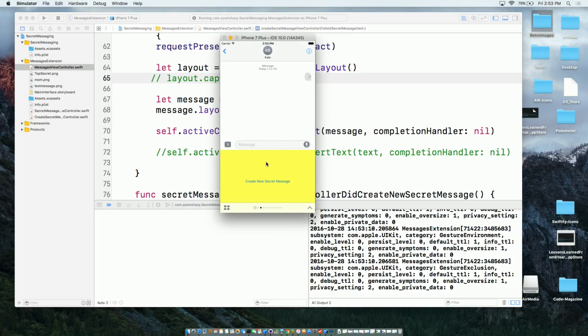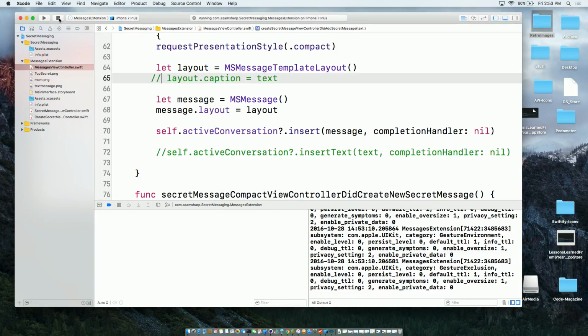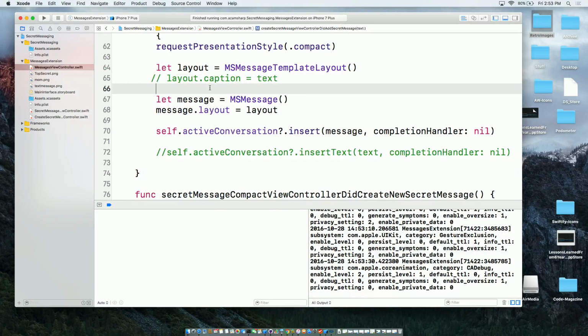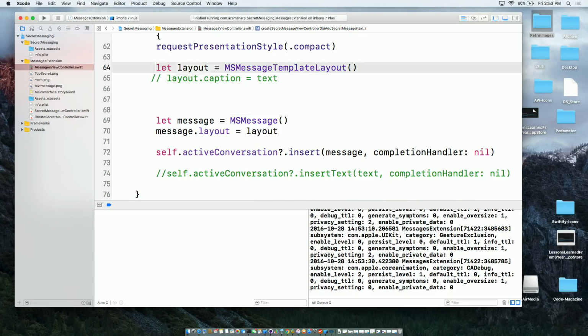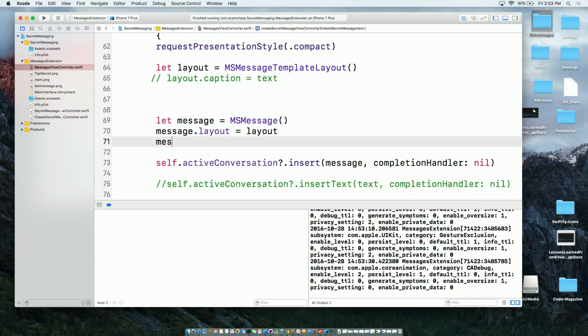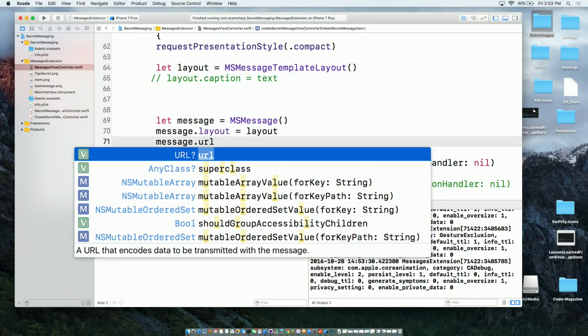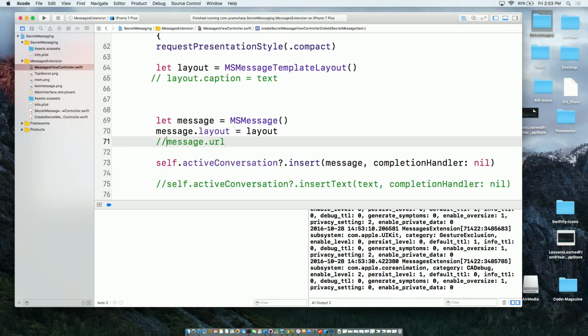Okay, so now it goes into a weird bubble, small bubble, but now I'm kind of lost because how is my friend going to know what is the message? Because since there is no message, it's completely empty bubble. So I need to think of something different. And this is where the URL comes into place. So if you see the message, it has a URL property. And you can send in stuff secretly in this URL. So let's go ahead and do that.